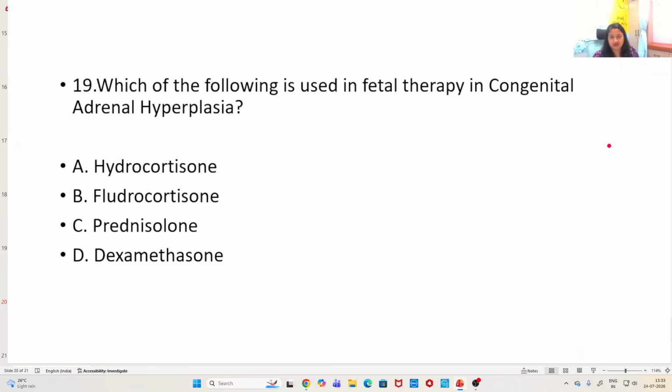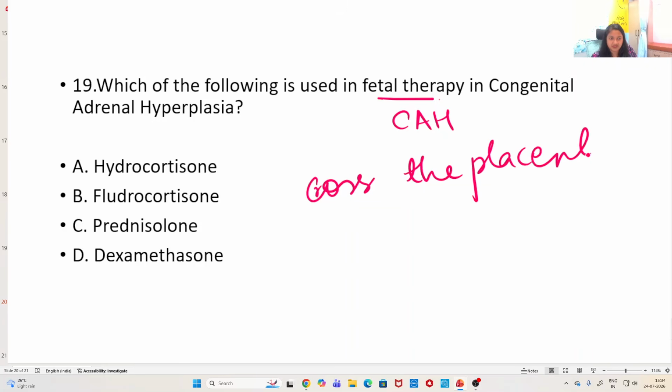Which of the following is used in fetal therapy in congenital adrenal hyperplasia? Here the options are hydrocortisone, fludrocortisone, prednisolone, dexamethasone. All of them cross the placenta. But what is happening with the first three?